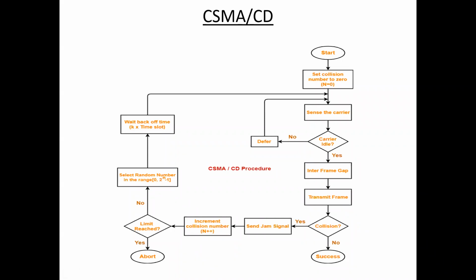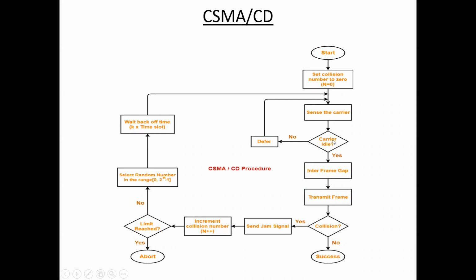So here this one is the flow chart. Let us discuss this one, the CSMA/CD procedure. First start, and next set collision number to 0, n equal to 0, and next the station senses the carrier. That means the station senses the channel.